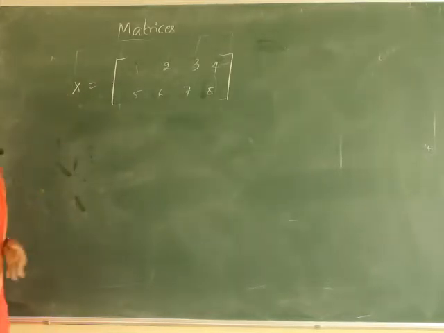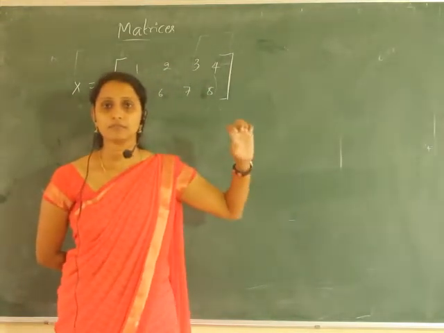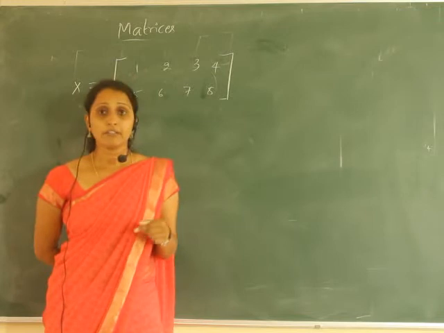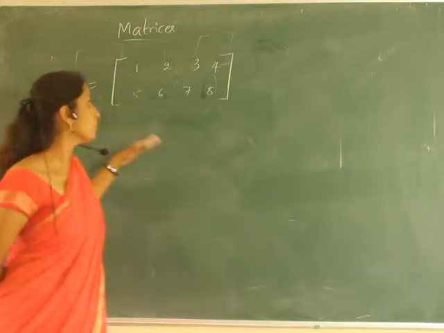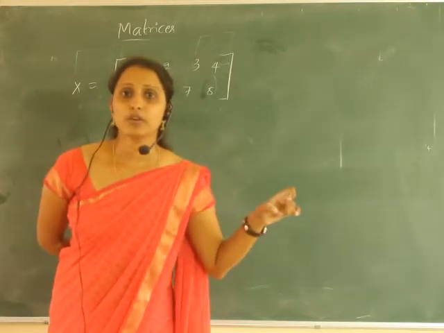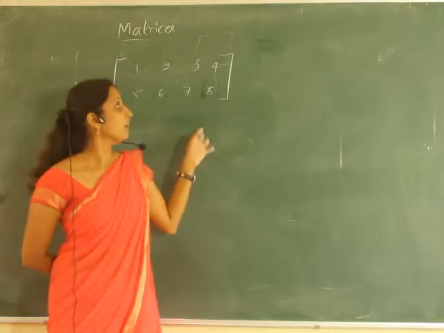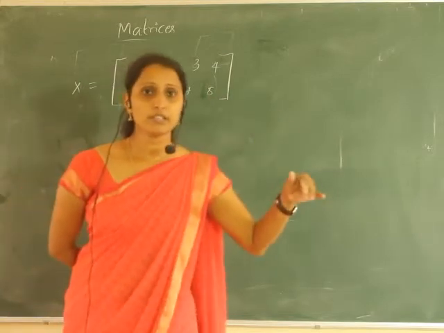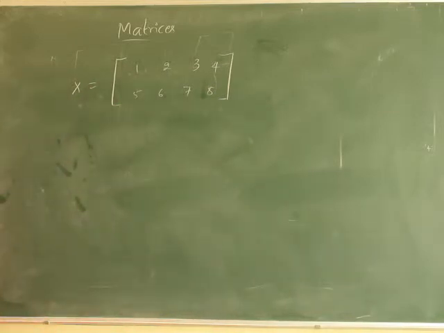So students, I am not giving any notes. You copy the notes from the textbook. All the definitions: what is a matrix, with some examples, how we represent it, what is a row, what is a column, then the order of a matrix, and the general matrix and how we use it. So write a note. In that note you write that a matrix is used to represent a point on the xy plane, and the second one is that a matrix is also used to write the vertices of a given quadrilateral or parallelogram. Those 2 points you write in the note, and all the definitions you write as they are in the textbook. So this is the general representation of a matrix.